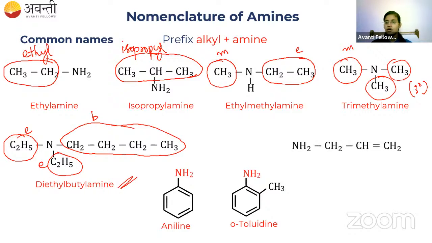So here is the compound. We have an alkyl. It is not alkyl. Can you guys identify the name of this part? 3 carbons, which has double bond, single bond, and single bond. What is the name of this group? Is it propene? Propene, ethene, butene, everything has to come in IUPAC, not in common name. Okay, it is not propyl.